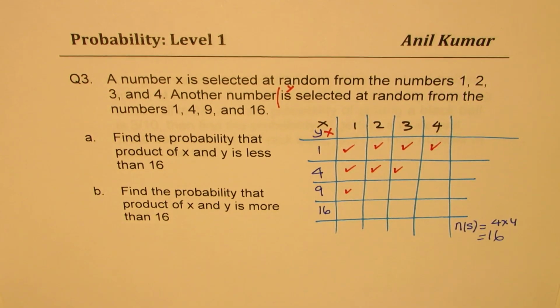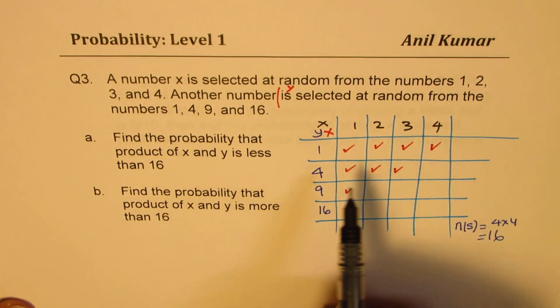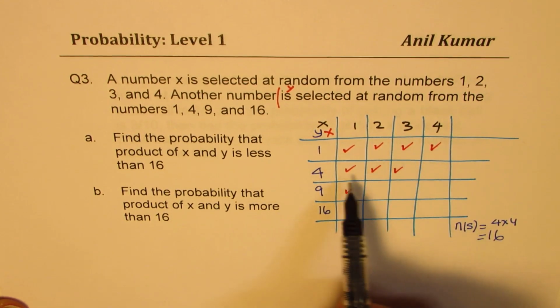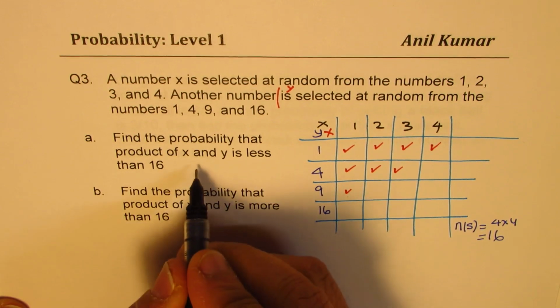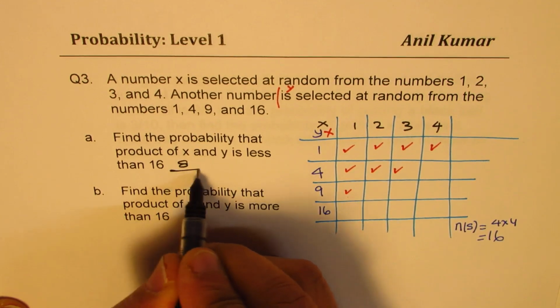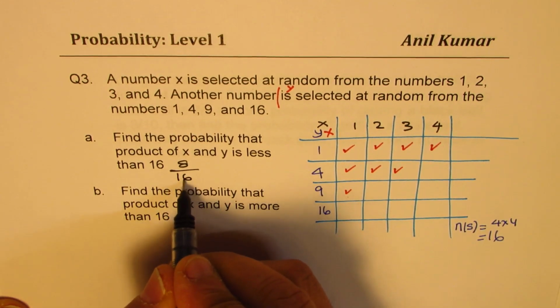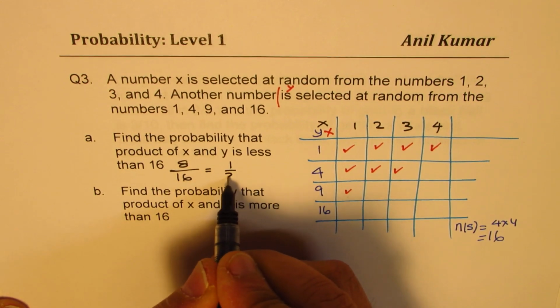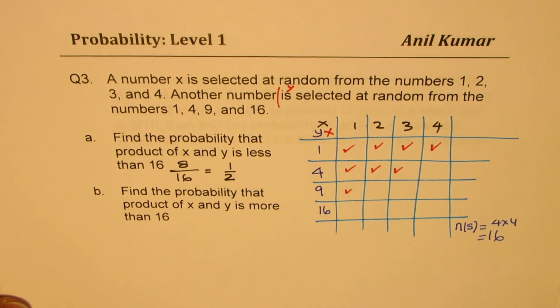So these are all the favorable chances, correct? How many are these? Just count. 1, 2, 3, 4, 5, 6, 7, and 1, 8. So we get 8 over 16. So the answer here is half, correct? So that is the probability.